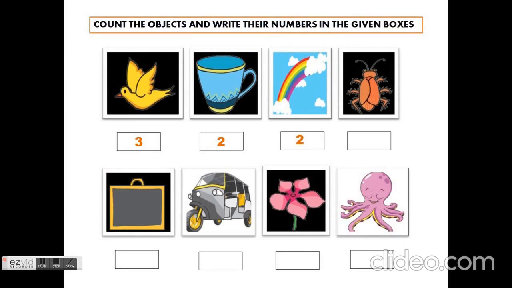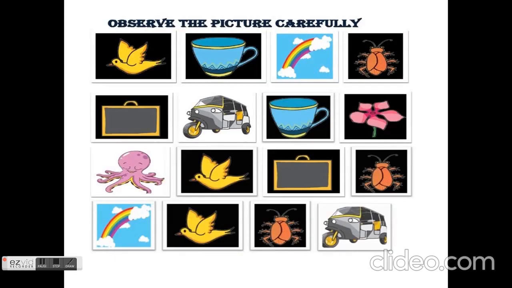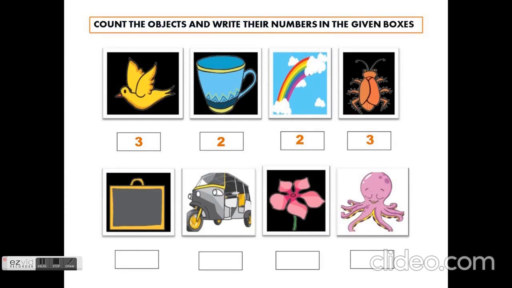Next is a cockroach. Let's see how many cockroaches are there. In the first line you can see one cockroach. In the second line there is no cockroach. In the third line you can see another cockroach. In the fourth line, one more cockroach. Total, you can see 3 cockroaches. 1, 2, 3. How many cockroaches are there? 3.